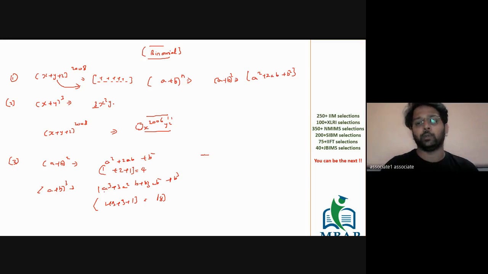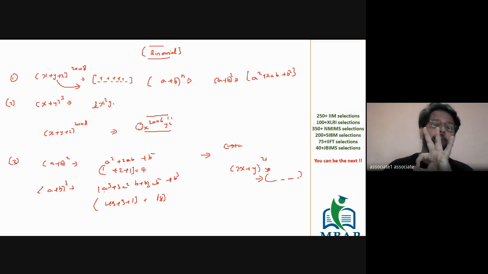Likewise, the questions that usually get asked year on year are based on finding the sum of all the coefficients. So let's say (2x + y)^21, and the question is to find the sum of all the coefficients of the expansion of this, after the expansion of this.